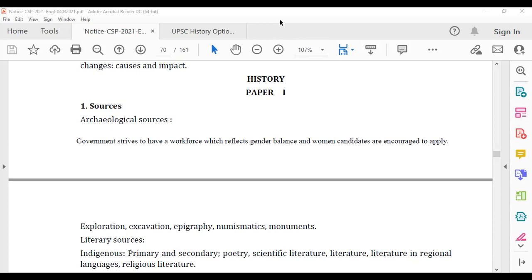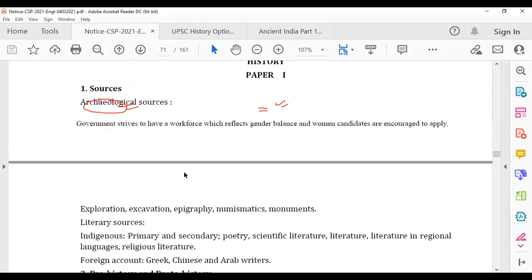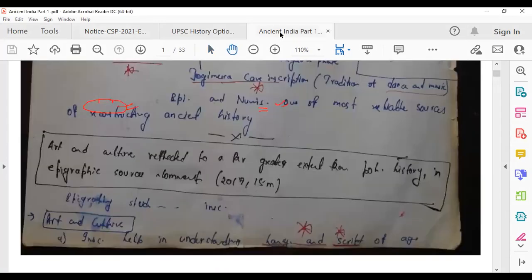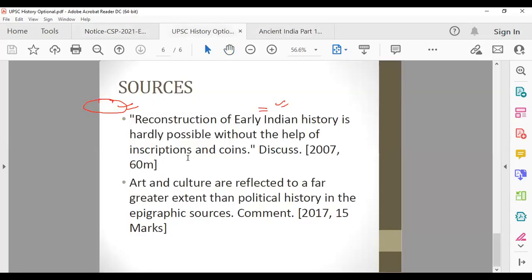Now, if you have seen your history optional syllabus, you will realize this is the first topic: sources. The first topic they have given is sources. And what is sources? We'll talk about it in detail. We'll see some questions as well. Let me show you these kinds of questions, and we'll try to discuss not the simplistic answer.